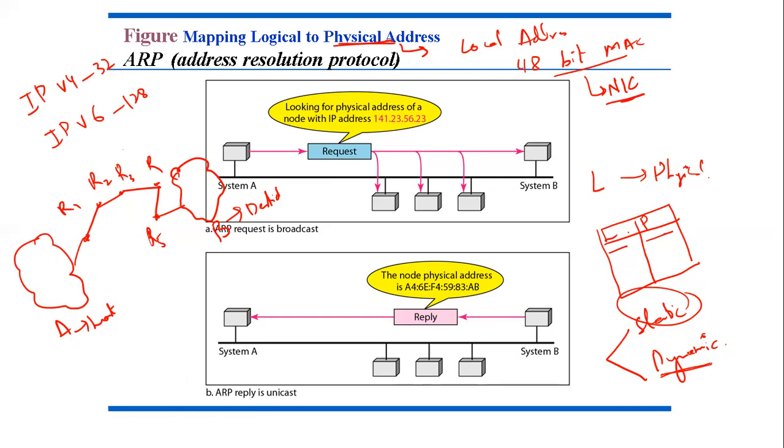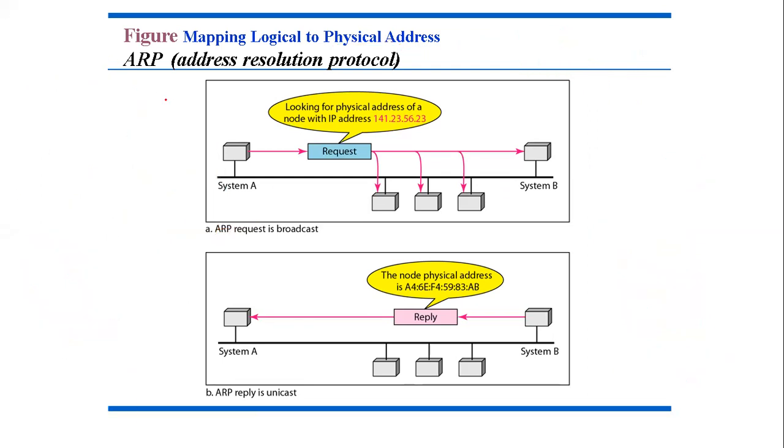So in the case of dynamic mapping, each time a machine knows one of the two addresses, it uses a protocol. So this protocol, ARP, is basically for dynamic mapping. Okay. So this ARP is used for creating a dynamic mapping. Now, what is this ARP? Basically, it is mapping logical to physical address.